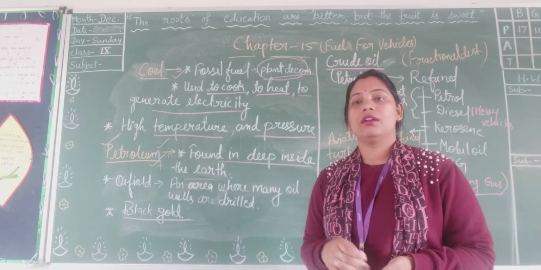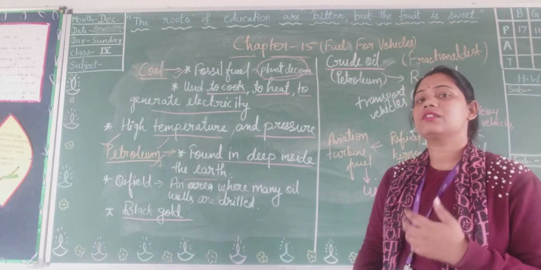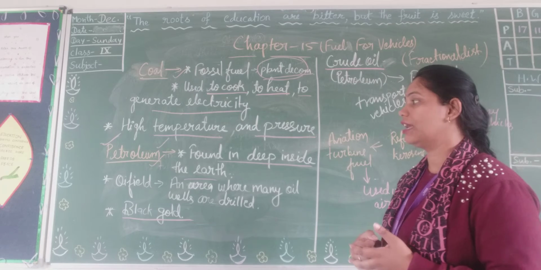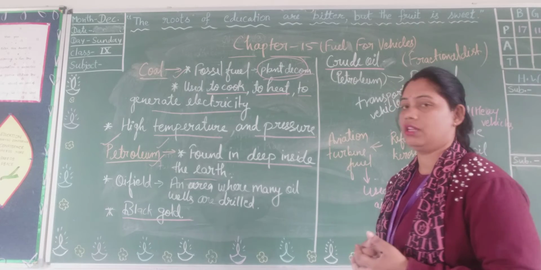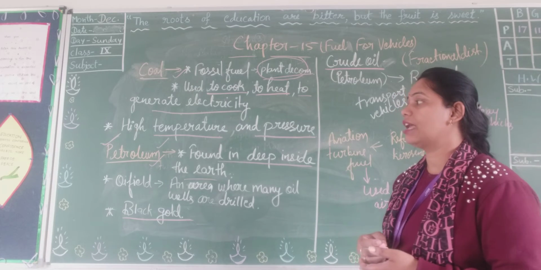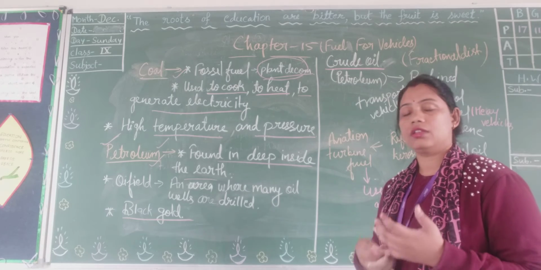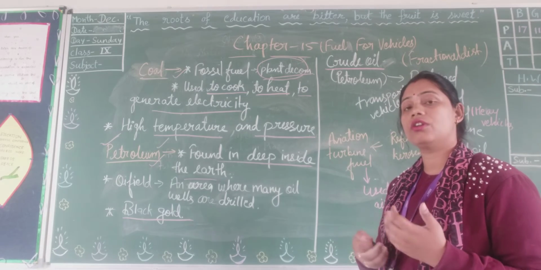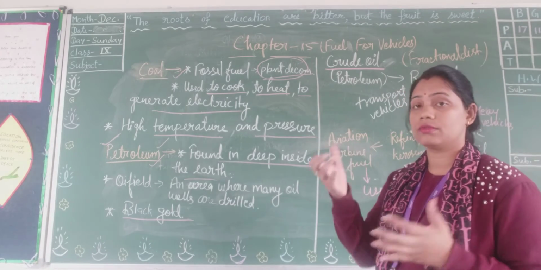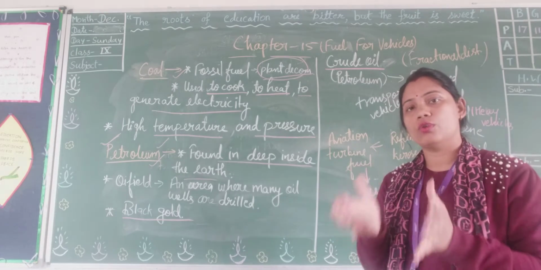Deep inside the earth, by drilling the wells, we can draw the petroleum, and it can be drawn as crude oil.